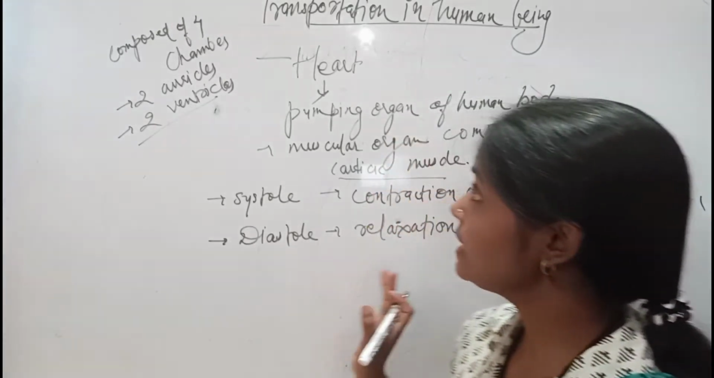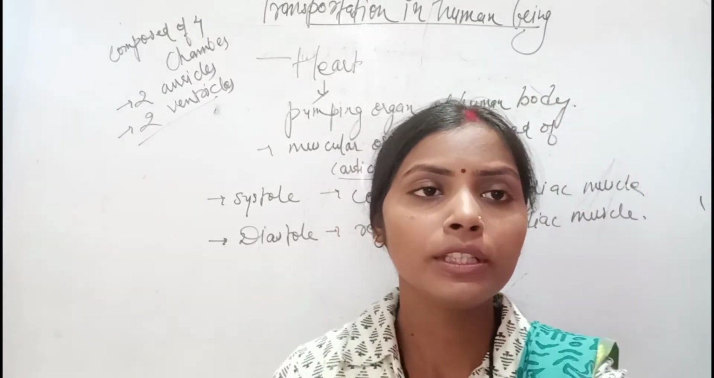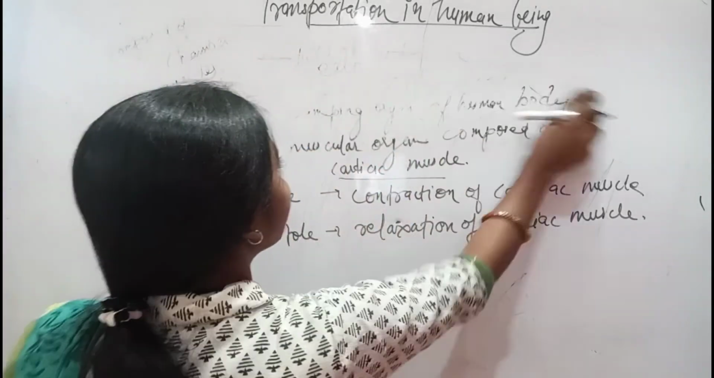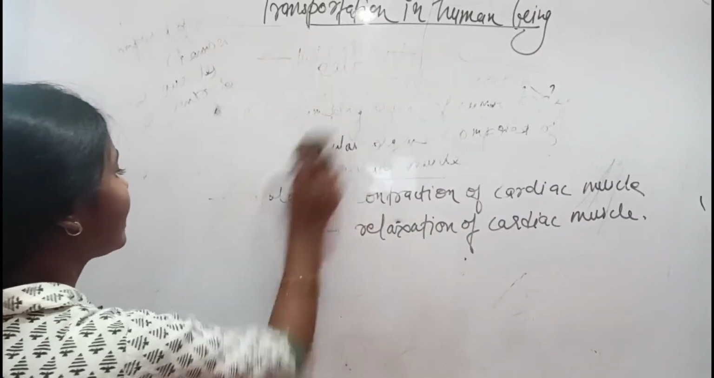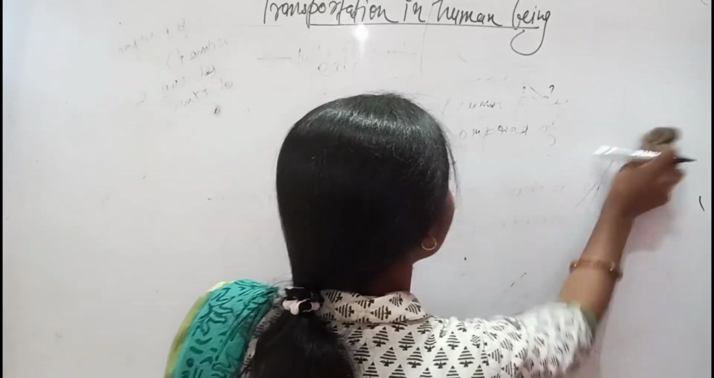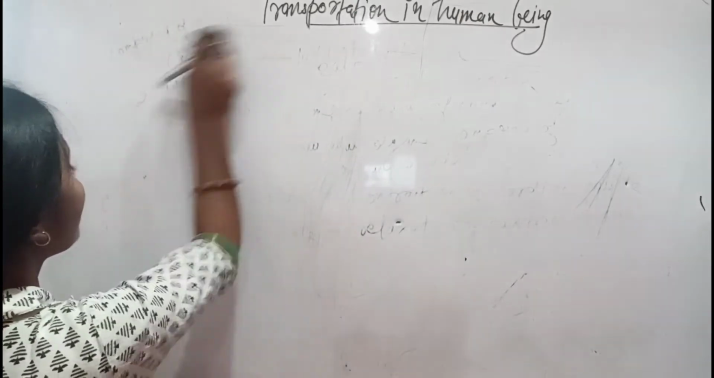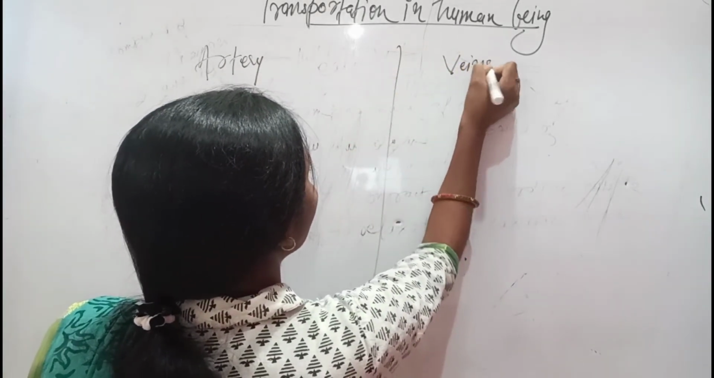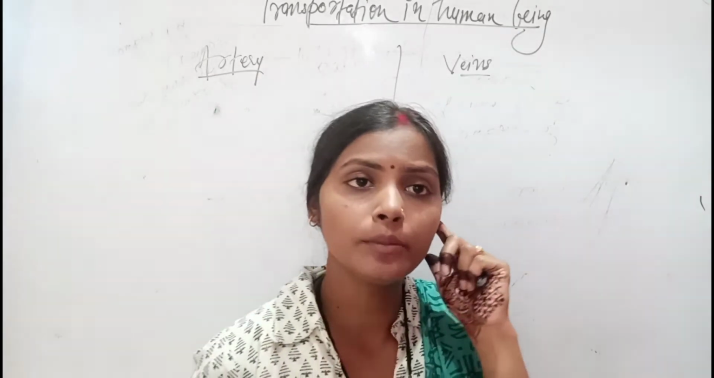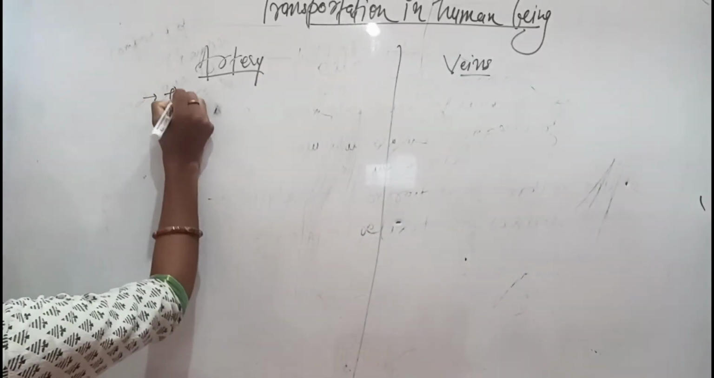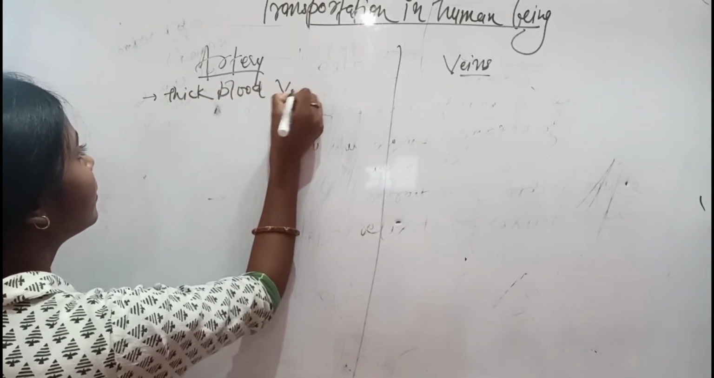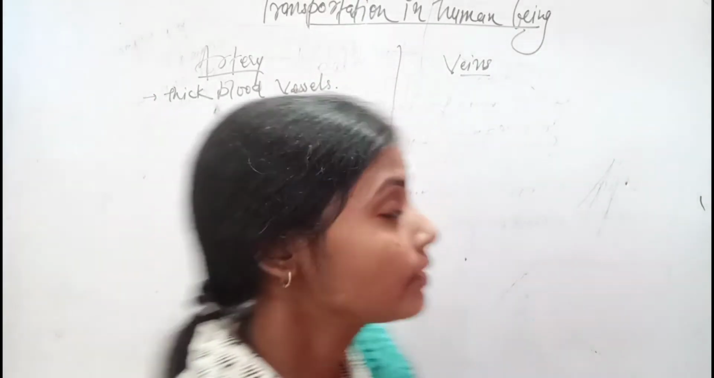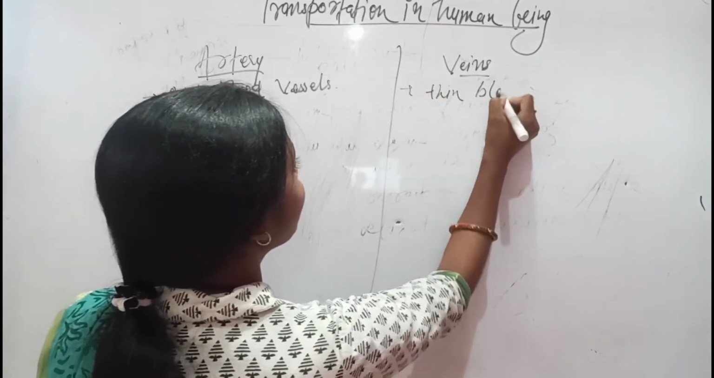Clear? Next are the arteries and veins, and we will see both combined. Arteries are thick-walled blood vessels, and veins are thin blood vessels.